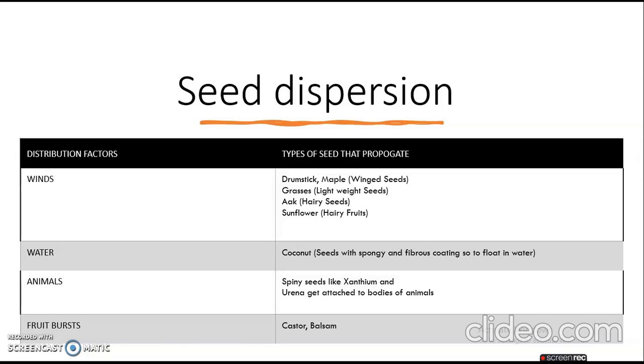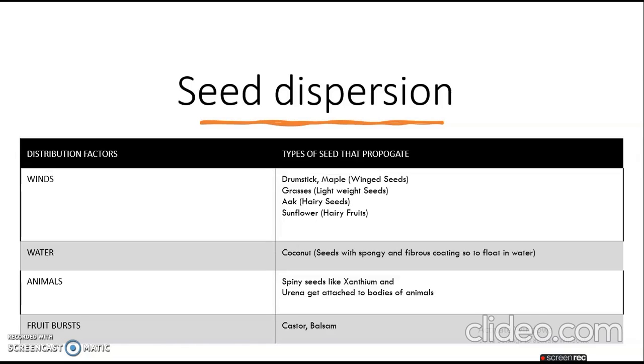Winds propagate drumstick, which is maple, winged seeds, grasses, lightweight seeds. Also aak or ache, which are hairy seeds, and sunflower, which are hairy fruits. So what kind of seeds does wind propagate? Drumstick, grasses, aak and sunflower.